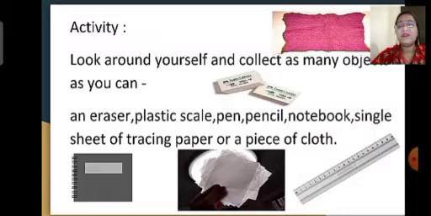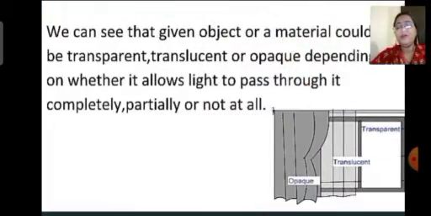What we have to do is collect as many objects as are present around you, like an eraser, plastic scale, pen, pencil, notebook, a single sheet of tracing paper, or a piece of cloth. Now try to look at something far away through each of these objects. Is light from the faraway object able to travel to you through that object? Then if you can see, you can tell whether a given object or material is transparent, translucent or opaque, depending on whether it allows light to pass through it completely or partially